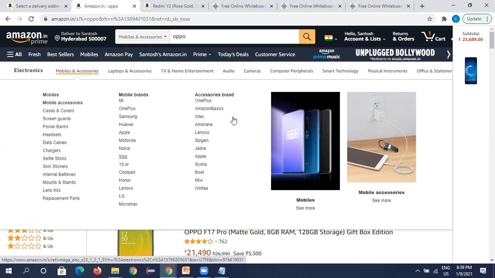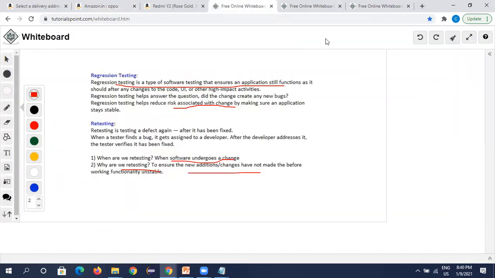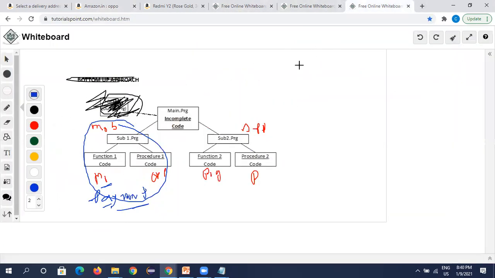So what we do is regression. We do one sort of testing on all the complete test cases related to the mobile section. Whenever a new functionality or a new bug fix or larger code change is added, and we feel that the code change will be impacting the application.